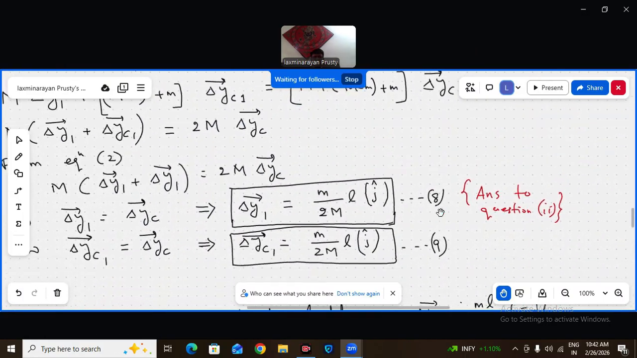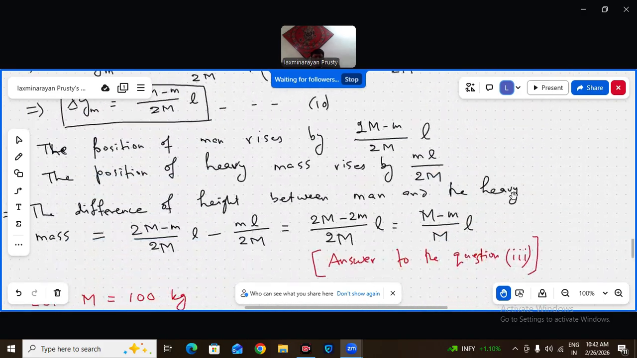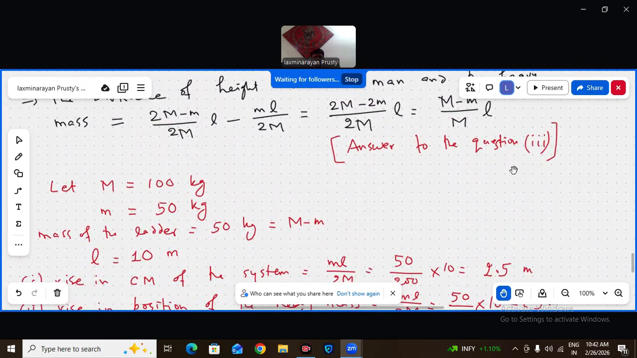The answer to question number 2 is how much the center of mass of that heavy block rose. I already told: the center of mass of the system, the center of mass of the ladder and man system, and the center of mass of the heavy block itself all rise by the same amount, already proven. So question number 2 is answered. Question number 3 is also important, that is answered.